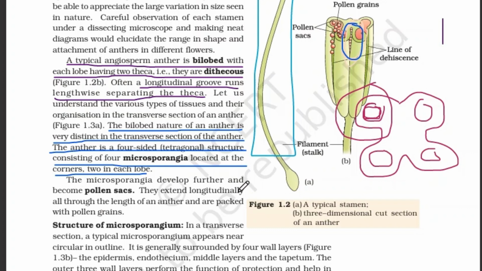And the microsporangia are located at the corners. As there are two thecas in a single lobe, there are also two microsporangia in each lobe.